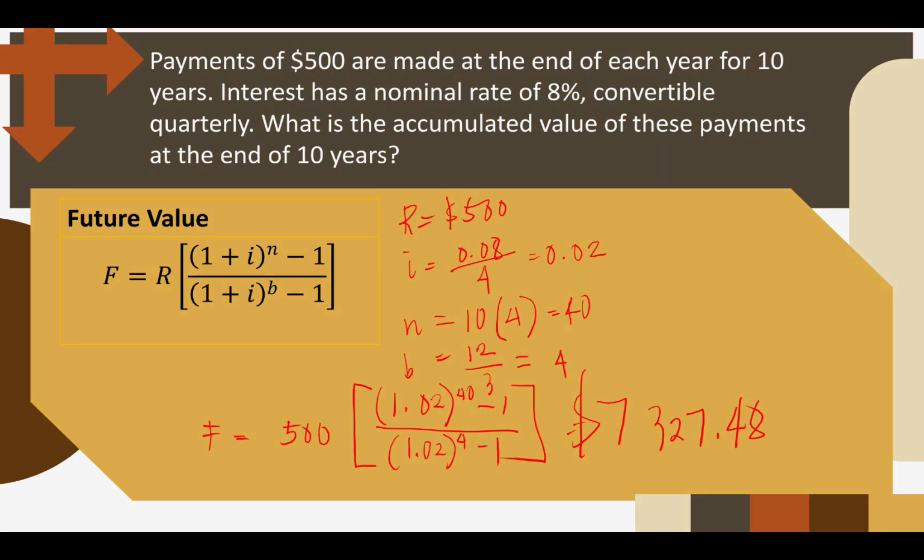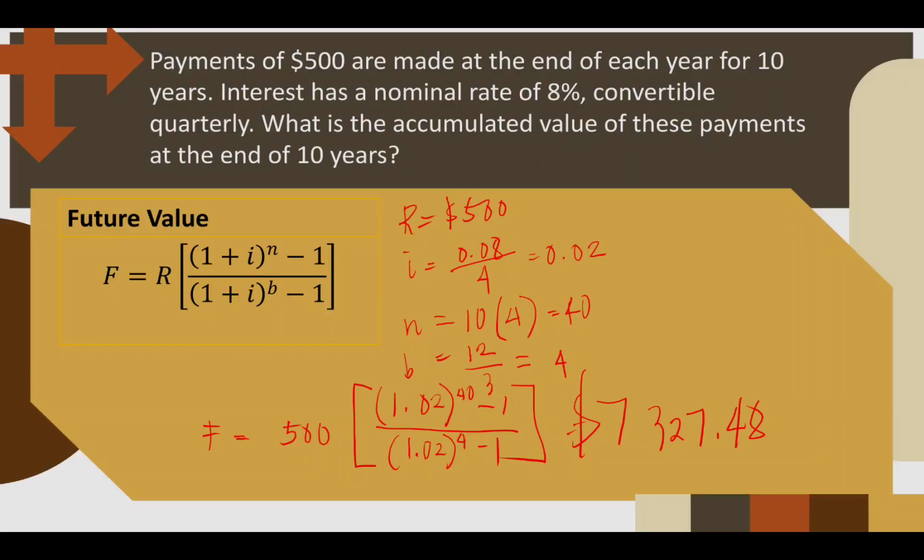7,327.48. So that's the end of our discussion for simple and general annuity. So I hope you get to learn something, the difference between simple and general annuity, how to distinguish the two, the formulas, and the variable in the formulas, how to be able to get that in a word problem. And of course, understanding how annuity works with payments, loans, deposits, and investments.